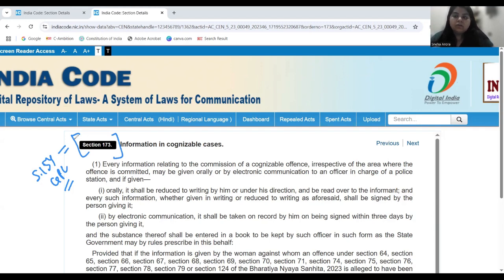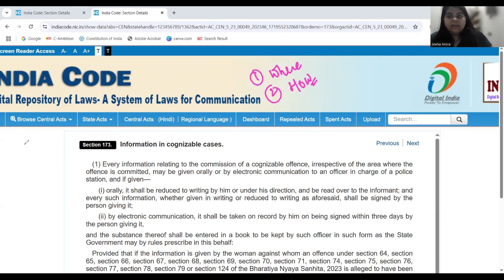But now, when we look at BNSS Section 173, which corresponds to Section 154, there are certain changes that need to be observed. In this video, we are going to look at two things. First, where can you file an FIR, and second, how can you file an FIR? Because BNSS prescribes one new mode of giving the information so that the FIR can be taken on record.